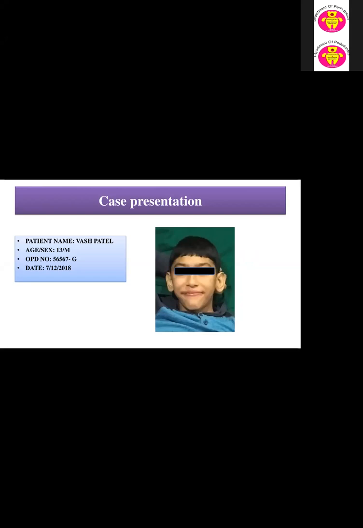Vansh Patel, a 13-year-old male patient residing in Gandhinagar, from a low socioeconomic status, came with the chief complaint of pain in the upper and lower right and left back teeth regions since 6 months. On elaborating